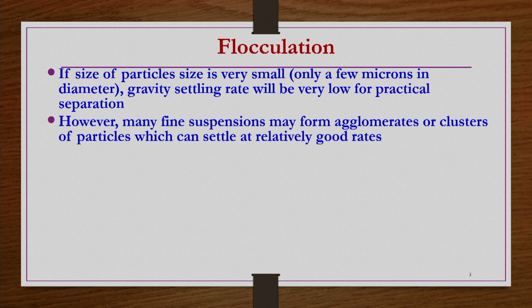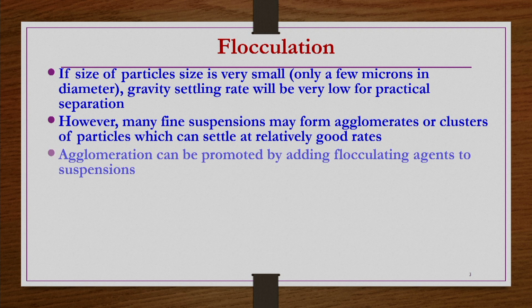However, many fine suspensions may form agglomerates or clusters of particles which can settle at relatively good rates. How can that be possible? Agglomeration can be promoted by adding flocculating agents to the suspension. When you add a flocculating agent, particles form agglomerates and then bigger particles.